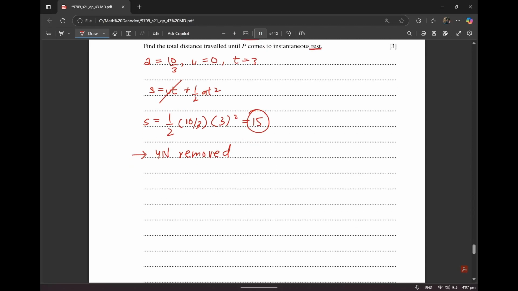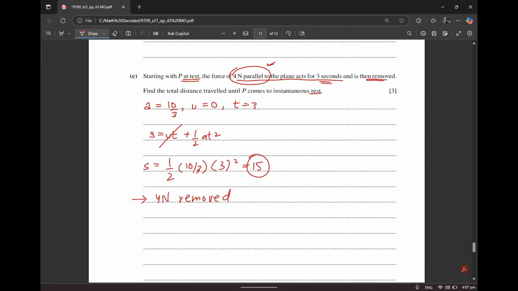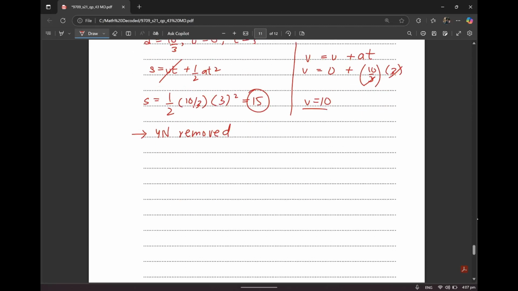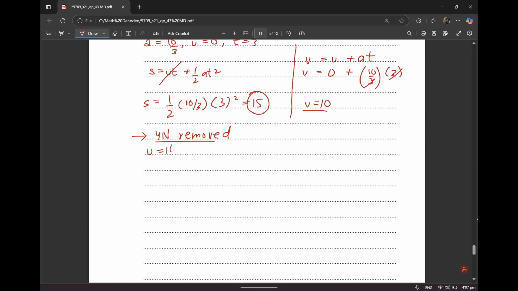Now when 4 Newton is removed, one more thing we need to calculate over here before I move on to the other part. We need to calculate the V value. So V is equal to U plus AT. V is equal to 0 plus 10 by 3 into 3. So V is equal to 10. Now, this V value is going to be the U value over here. So U is equal to 10. Acceleration is something we again need to figure out over here.